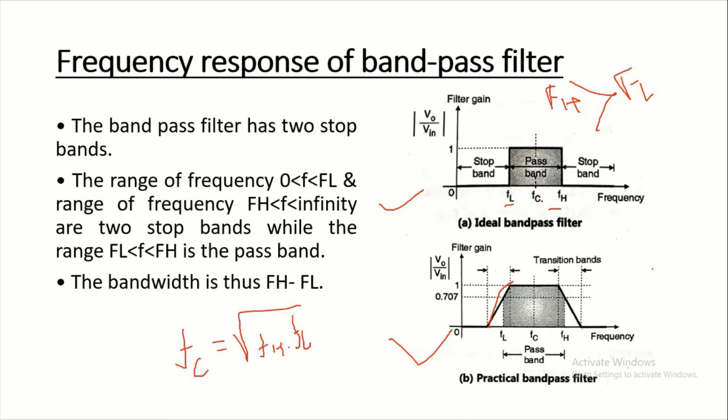Means FC, the center frequency of the band pass filter, is the square root of FH times FL. And bandwidth is thus FH minus FL.